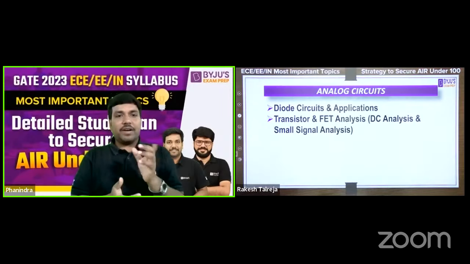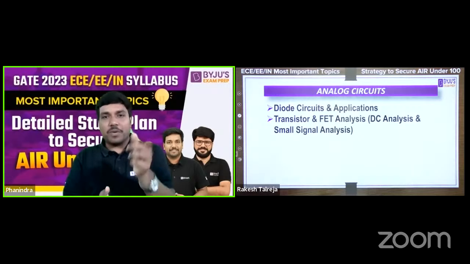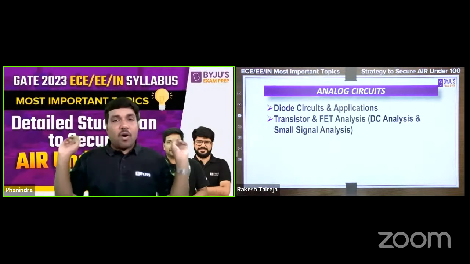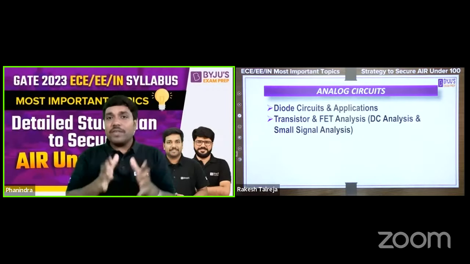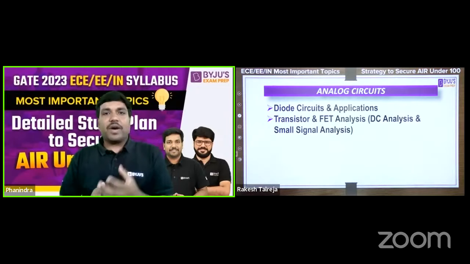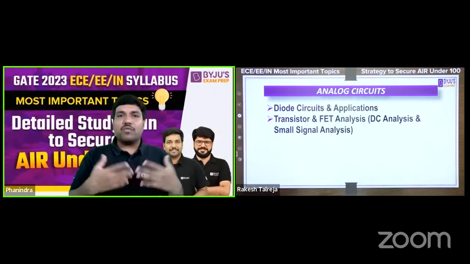And as I said, diode circuits and applications. Diode, as a name, looks very simple. But when it comes to the real-time operation, even then it is simple. You need to know about the diode and all the different types of diode. Along with that, you also need to know about the applications of diodes, like the rectifier and how a rectifier functions, and all these things. And then naturally, transistor and FET analysis.